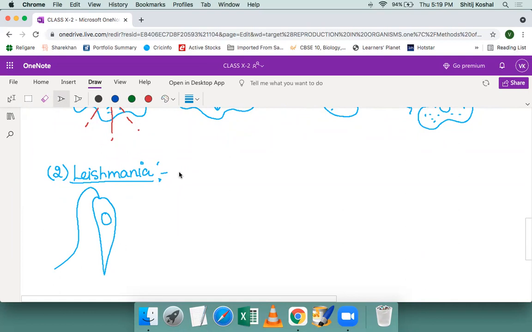Now, what two things which you need to remember about leishmania? Number one, because the body is more organized in case of leishmania because of the presence of this flagellum, fission takes place at a specific spot.